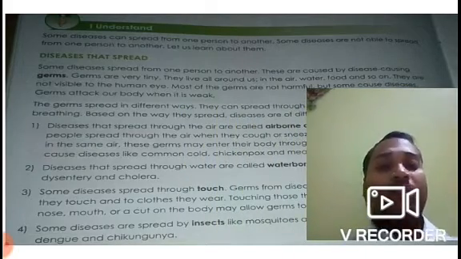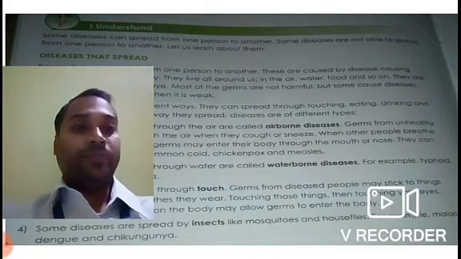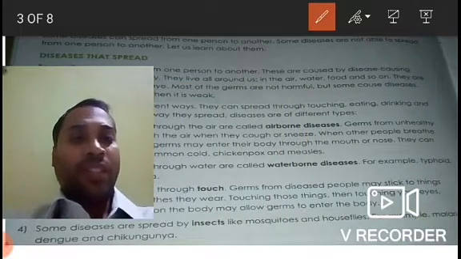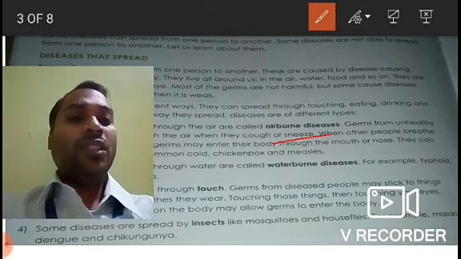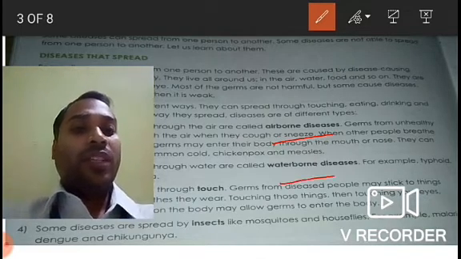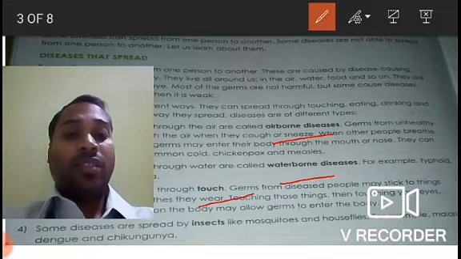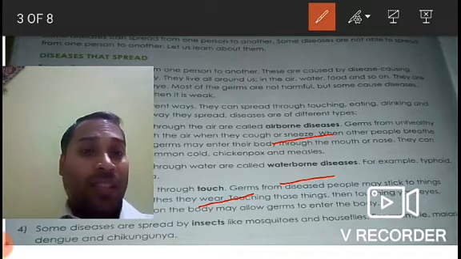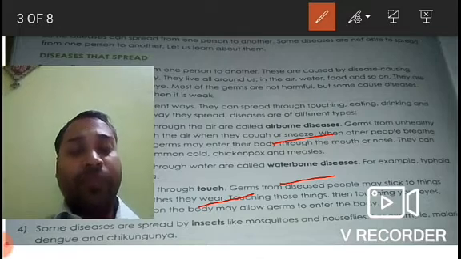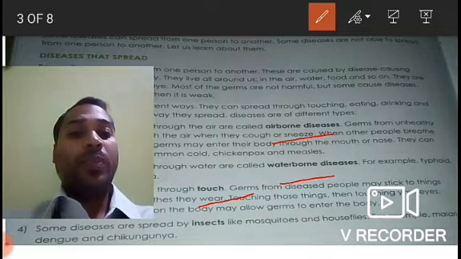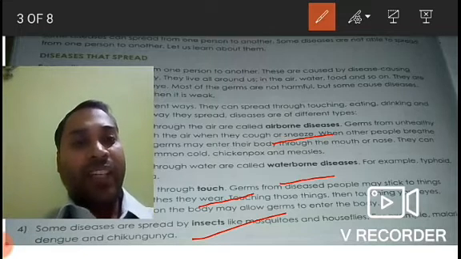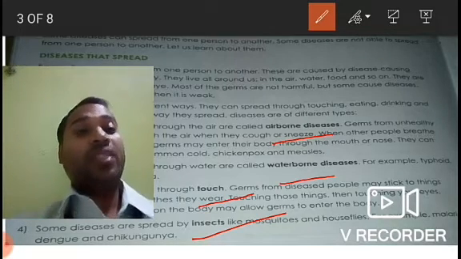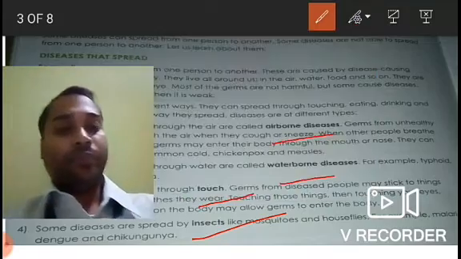Let us discuss them one by one once again. Firstly, these diseases can be spread through air and water. Then if we touch certain infectious places or surfaces, or they can also be spread by insects. So these are some of the mediums through which disease can be spread.